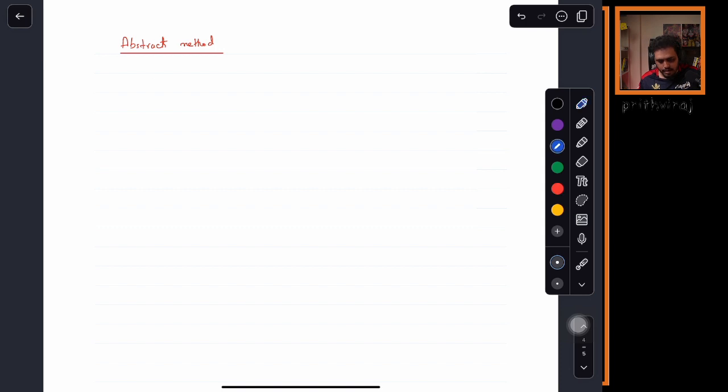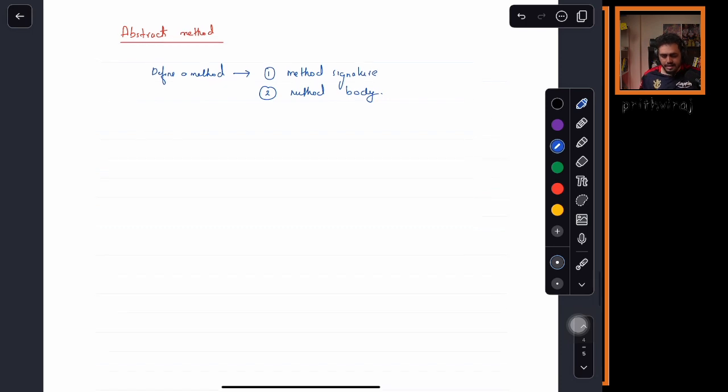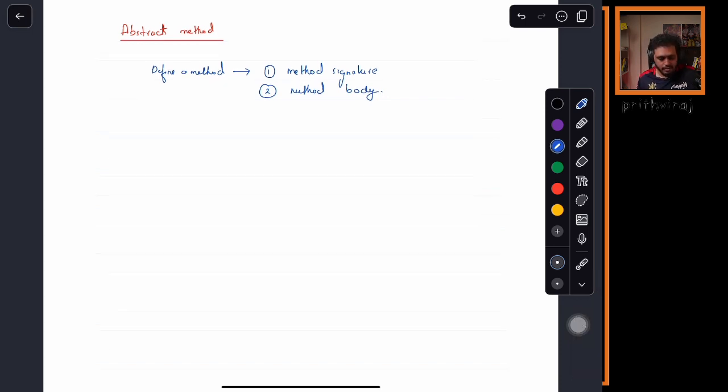How do we define a method? To define a method, first what do we need? Method signature, right? And the next is method body. Now what is method signature? How do we write it? Give me an example.